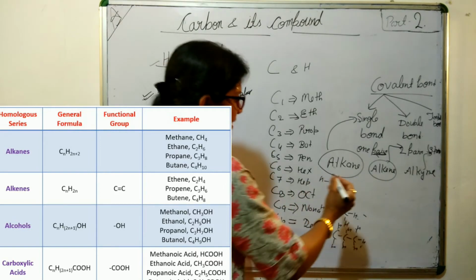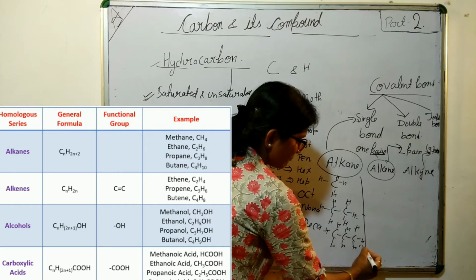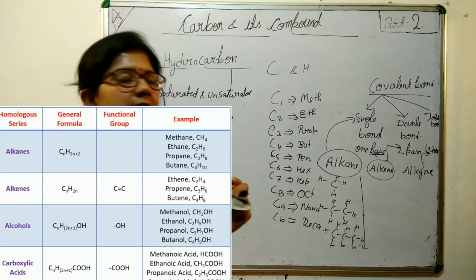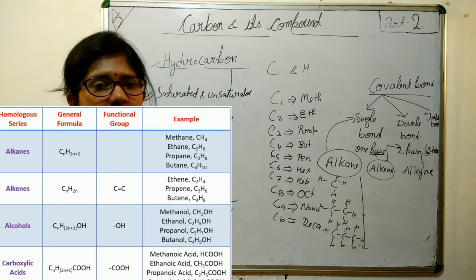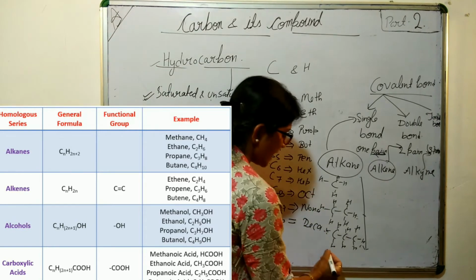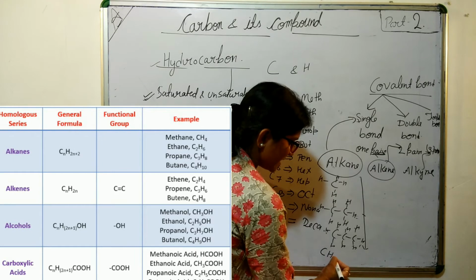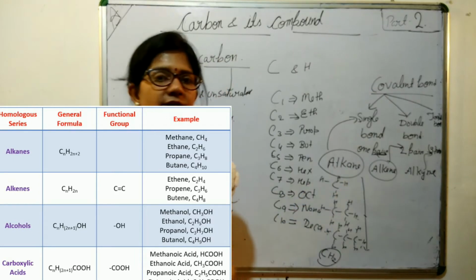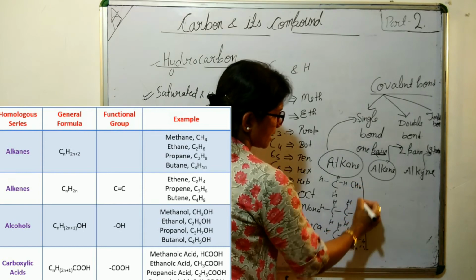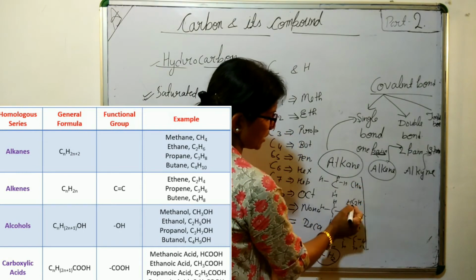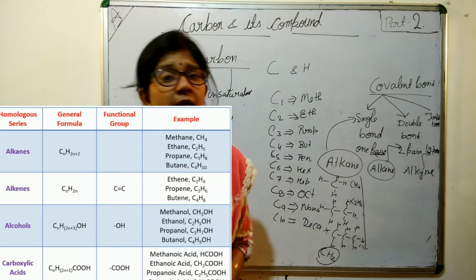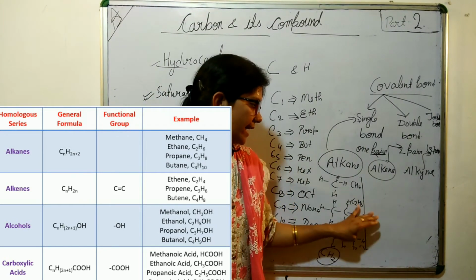Now you can see one more thing. If we go step by step, the compound which is next in the homologous series differs by CH2 from the previous one. So CH4, now C2H6, C3H8, they differ only by CH2.